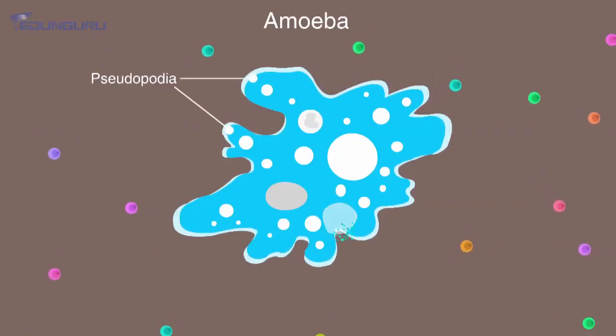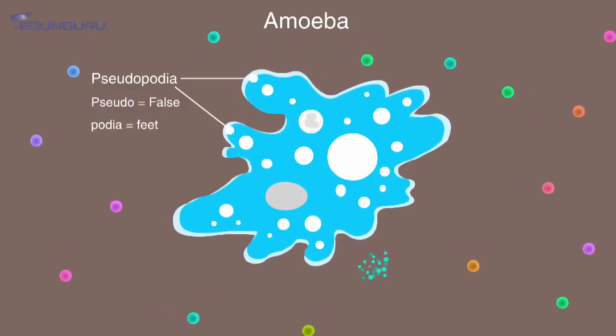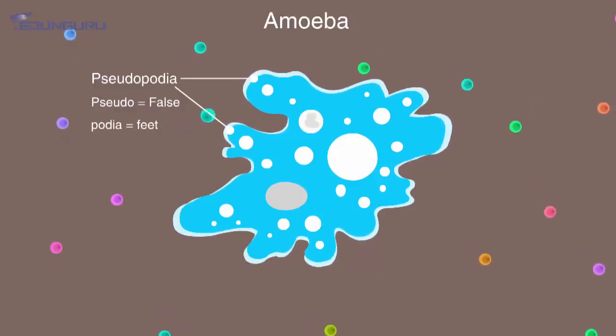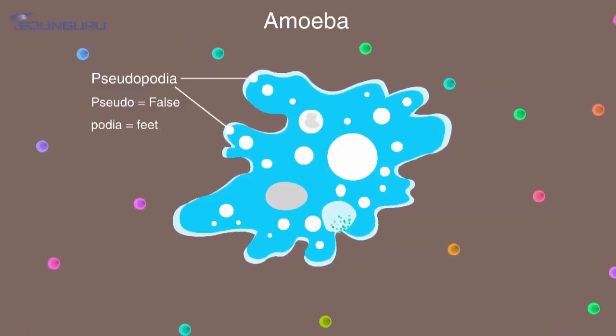Yes, a very fancy word, isn't it? Pseudo means false and podia means feet, because they are not permanent. So with the help of the pseudopodia, the amoeba can trap the food and eat it.